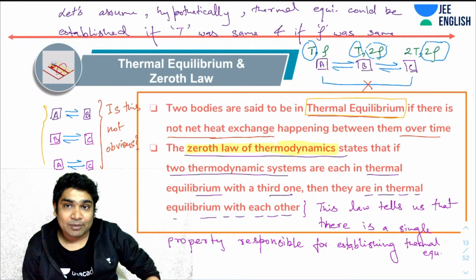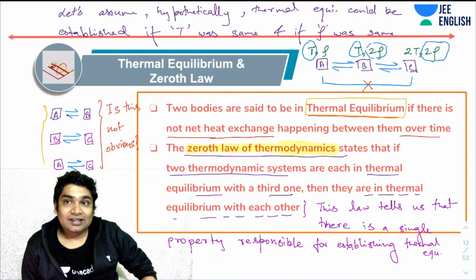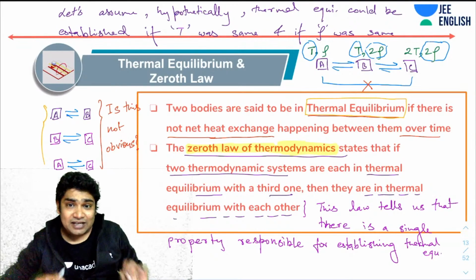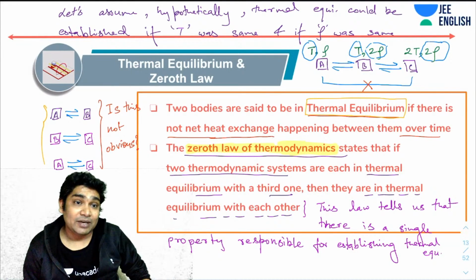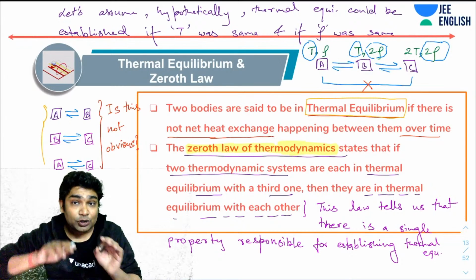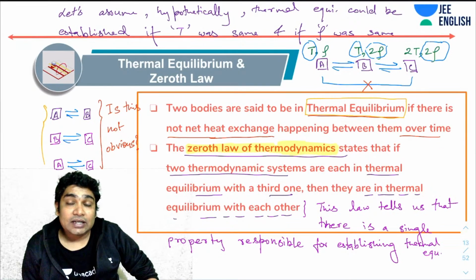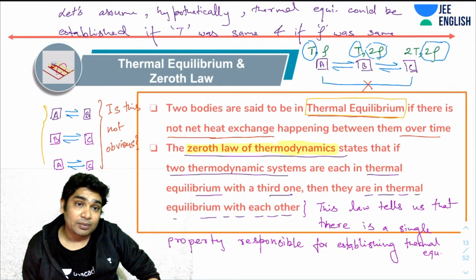I am considering a hypothetical situation, an imaginary universe, in which two bodies would be in thermal equilibrium if they attain the same temperature or the same density. In that case, A and B are in thermal equilibrium, B and C are in thermal equilibrium, but A and C will not be.